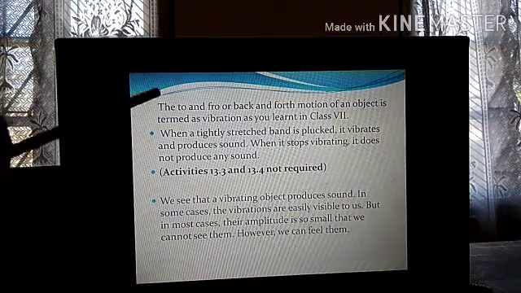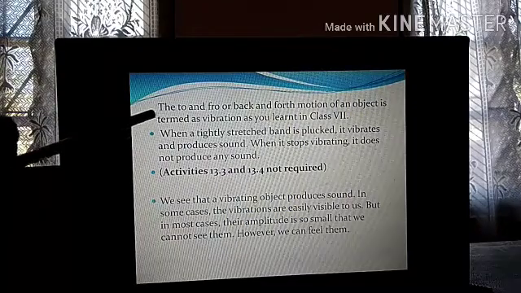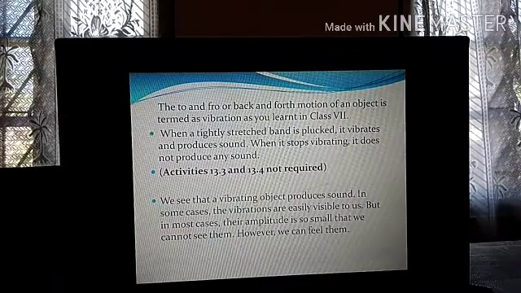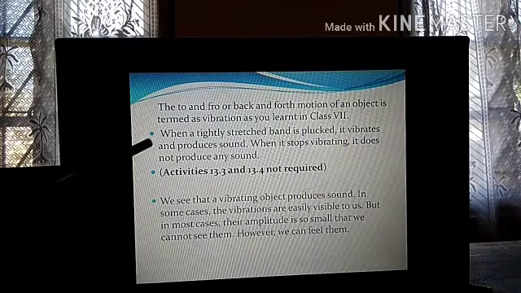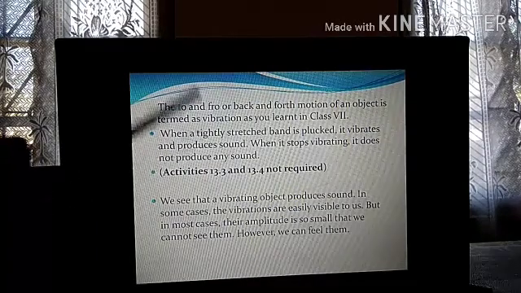So the to and fro or back and forth motion of an object is termed as vibration, as you learned in class 7. In class 7 you have already learned about oscillation and vibration. When a tightly stretched band is plucked, it vibrates and produces sound.